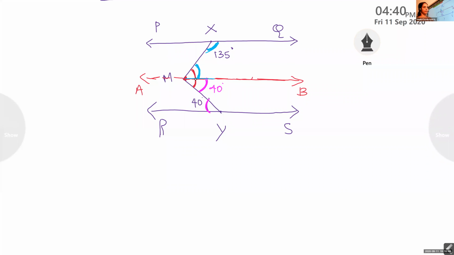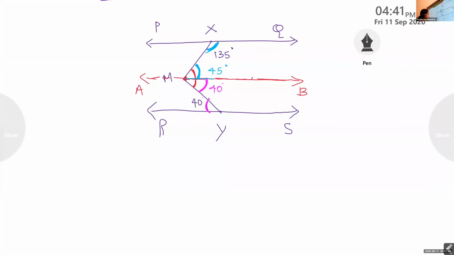What is that? You know it. Others also think. Children? Ma'am, 180 minus 135. Good. That angle is 180 minus 135. And what is that? 45, isn't it? 45. Okay. Because these two angles are supplementary interior angles on the same side of the transversal.